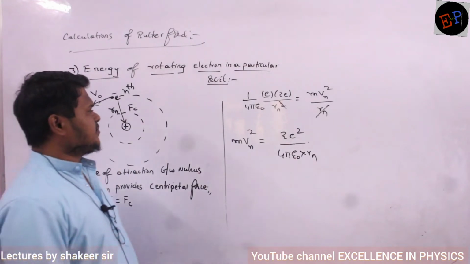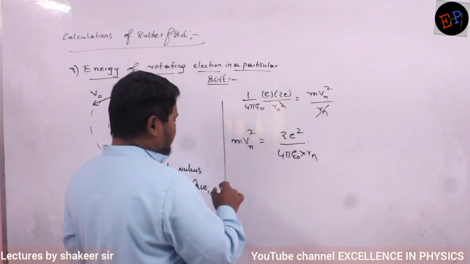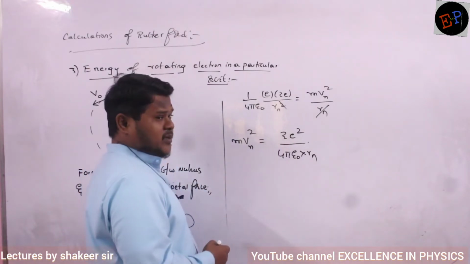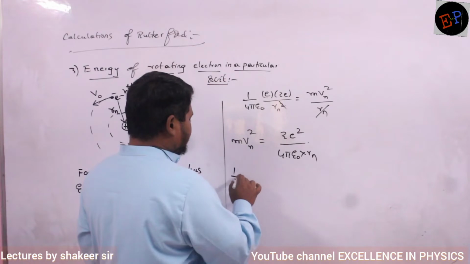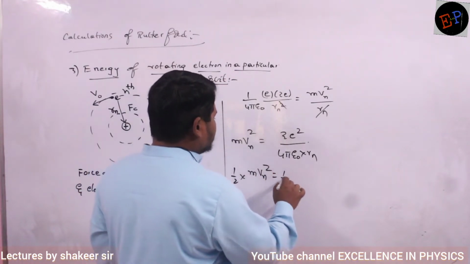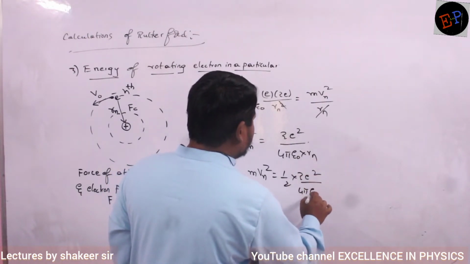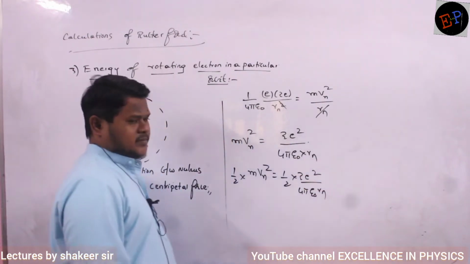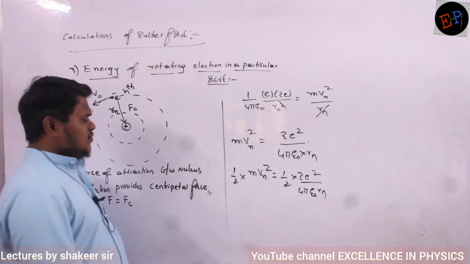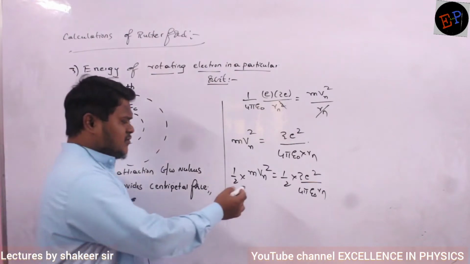Are you able to understand? So this is the equation I got. Now if I multiply both sides by 1 by 2, then 1 by 2 mvn square is equal to 1 by 2 multiplied by Z e square by 4 pi epsilon naught into Rn. Why am I multiplying by 1 by 2? Because this converts into kinetic energy.